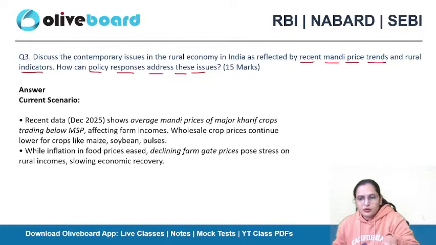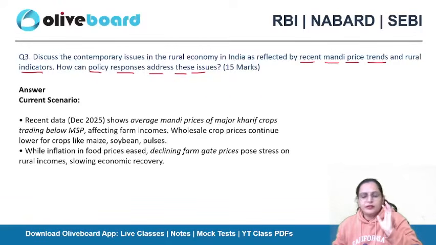Now look at the question. Here we have a very good explanation for MSP, so we can mention our information about the MSP. Discuss the contemporary issues in the rural economy in India as reflected by recent mandi price trends and rural indicators. How can policy responses address these issues?